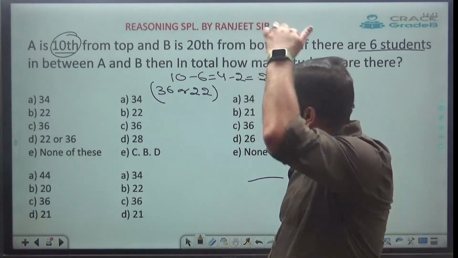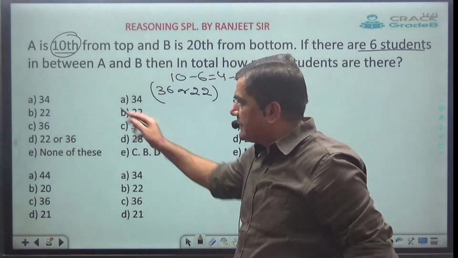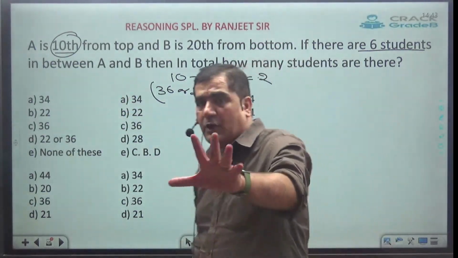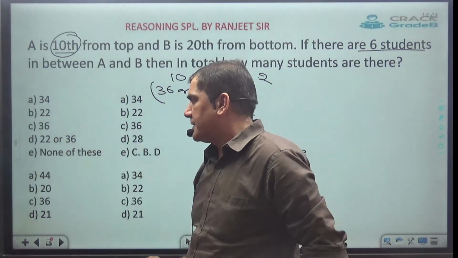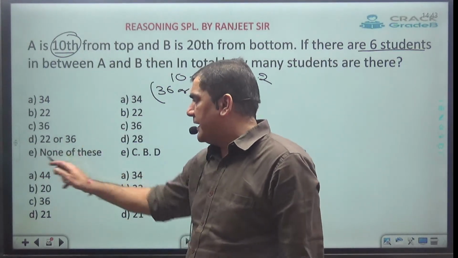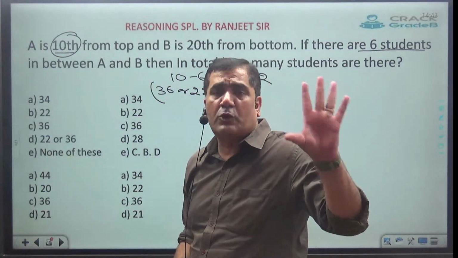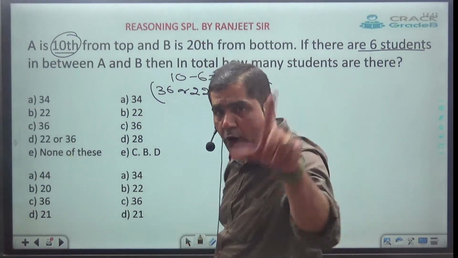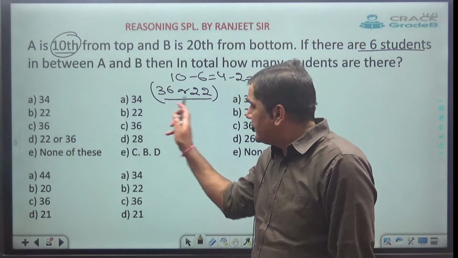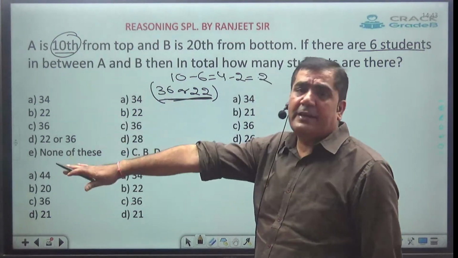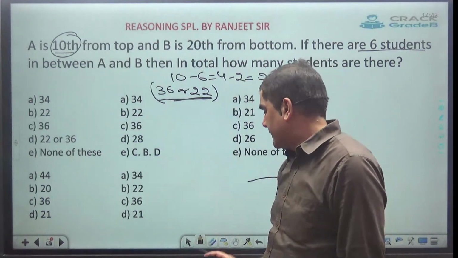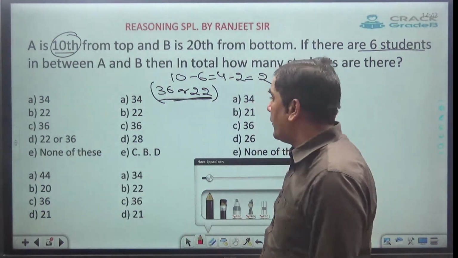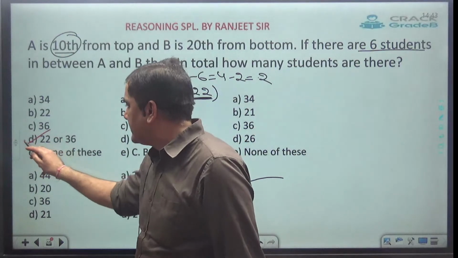Clear? So this is the answer which I have got. Now let's see option number 1. If they have given the options as A: 34, B: 22 or 36, C: 36, D: 22 or 36, and E: none of these, then out of these 5, which is going to be the best possible answer? Always remember, if the answer is given as it is in an option, that will be treated as the most correct answer. So for the first one, I will mark this as the answer.